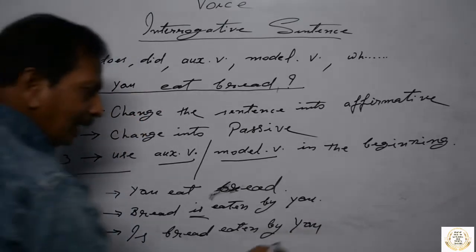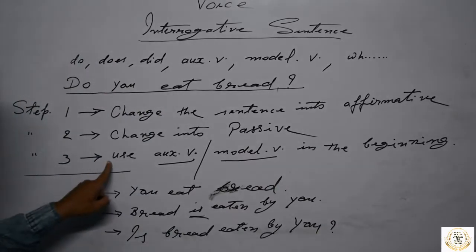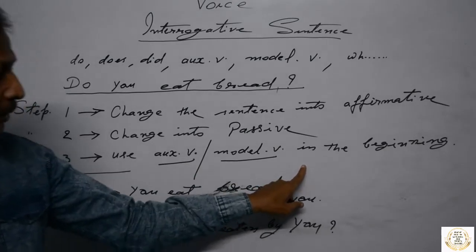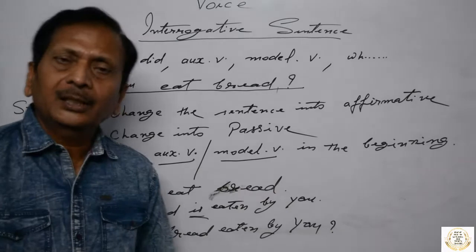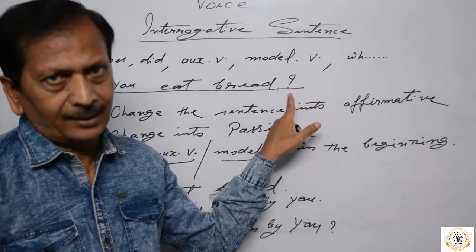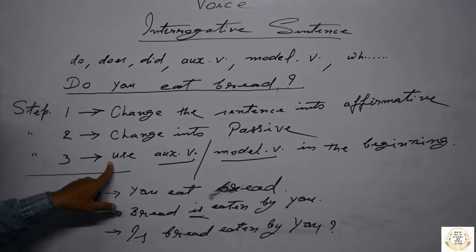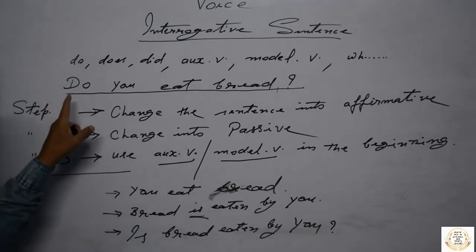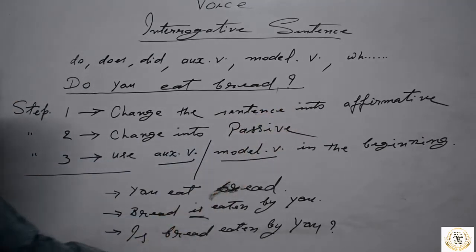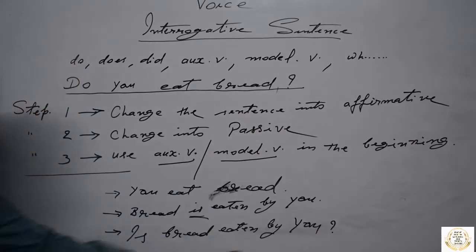And a question mark should be given, because the third step is your final answer of the interrogative sentence. Therefore, in active passive voice, the question mark is not changed, like in narration. So this third step is your final answer, because your interrogative sentence contains a question mark. Your passive voice also should contain a question mark. That is your third step.